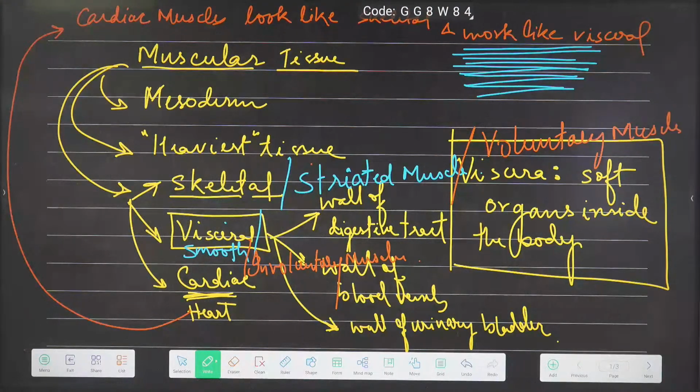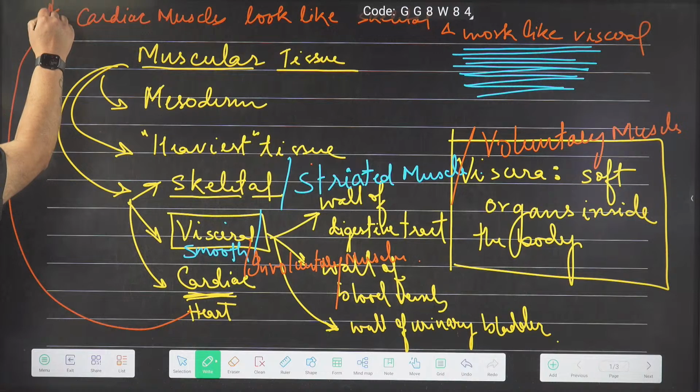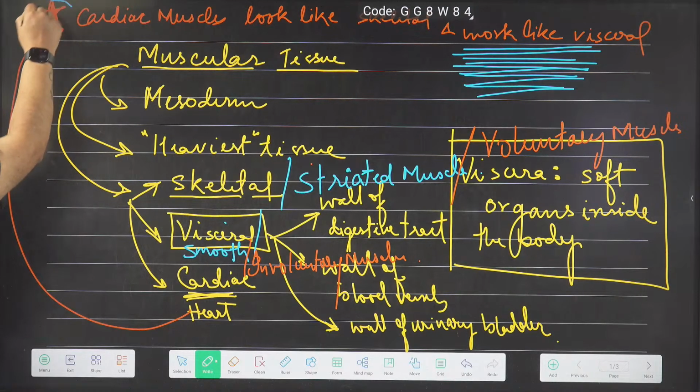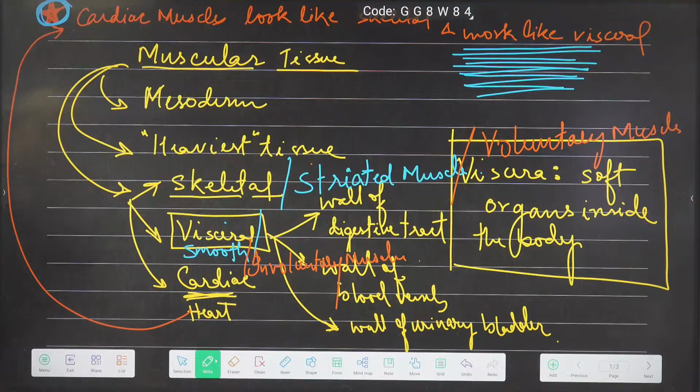Is the point clear to you? That statement, believe me, you are going to get in any of the tests. Maybe our internal test, maybe any external test, maybe the final NEET examination also. It's an important statement. The cardiac muscles appear like skeletal and they work like visceral, okay?